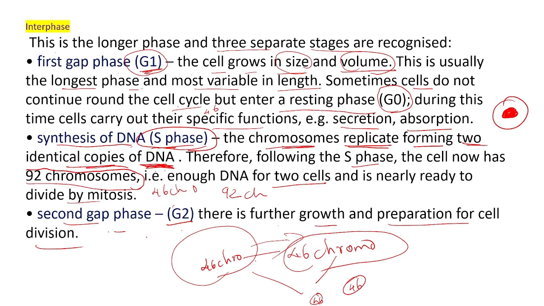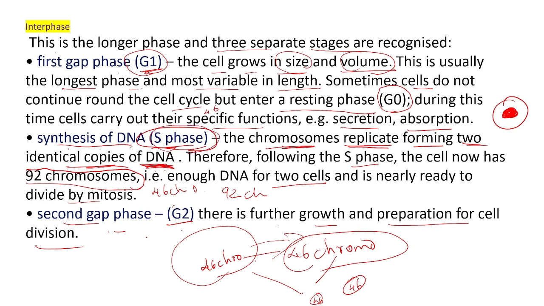In the G1 phase, the cell will grow in size and volume, and this is the longest phase. After G1, some cells will go to the G0 phase, the resting phase. That means some cells have the function of secretion and absorption. They will not divide, they will go to resting state. The rest of the cells will go to the next phase, that is S phase.